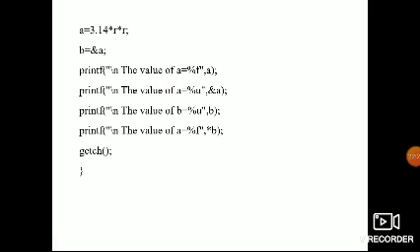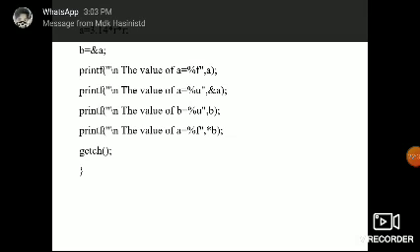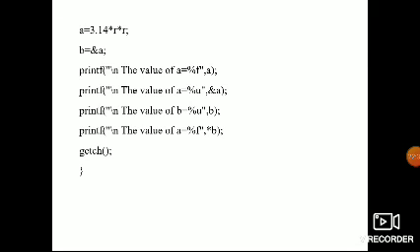Next, print the a value. What if I enter 2? Then 3.14 into 2 is 6.28, into 2 gives 12.56, so the area value is 12.56.